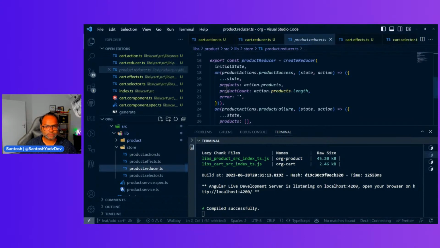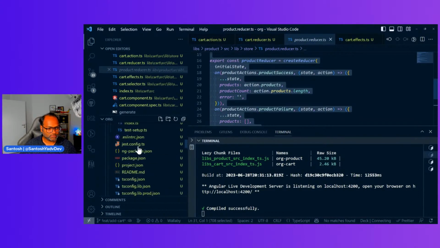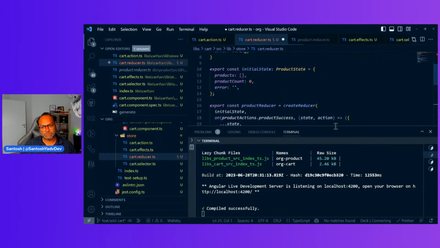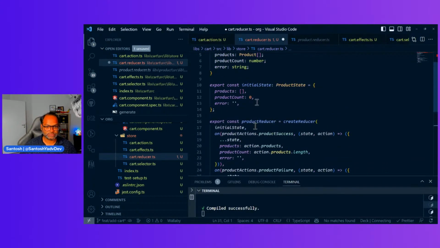Add reducers, and we can borrow the same code. I mean, it's mostly the same type of information which you're going to load. Just make sure whenever you copy paste, change the variable names. This is a mistake which I make a lot, and I get issues where I'm not able to dispatch an action because there are multiple actions with the same name.